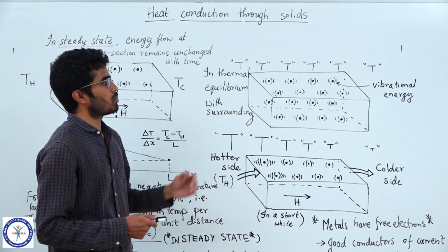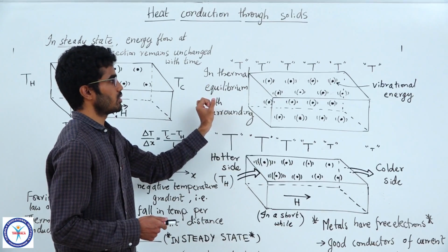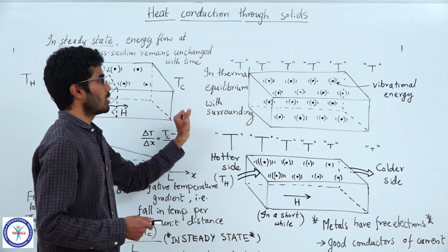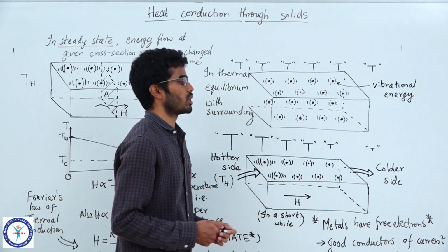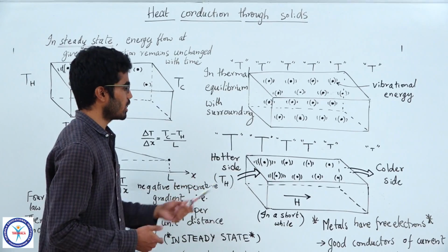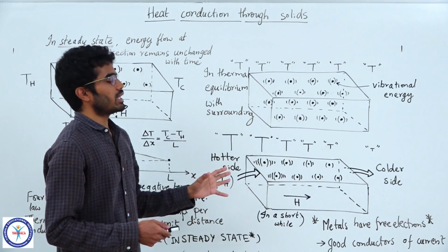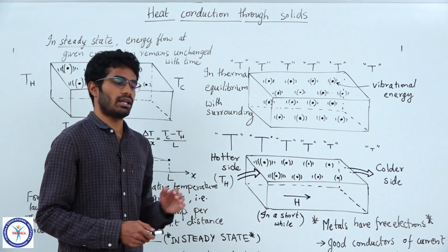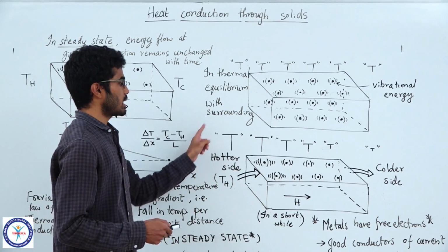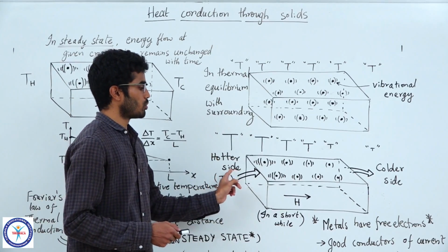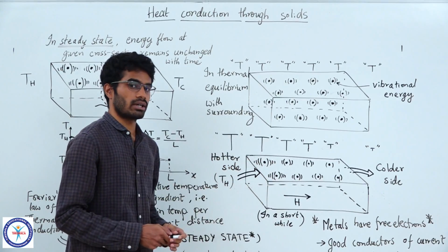Now what happens if I change the temperature of the surroundings? On one side I am increasing the temperature and on the other side I have decreased the temperature. I have created two sides, one hotter and the other colder. Whenever there is a temperature difference, we know that energy flows from higher temperature to lower temperature. Because this side is at a higher temperature, the energy flows from this side to the molecules which are closer to the hotter side.